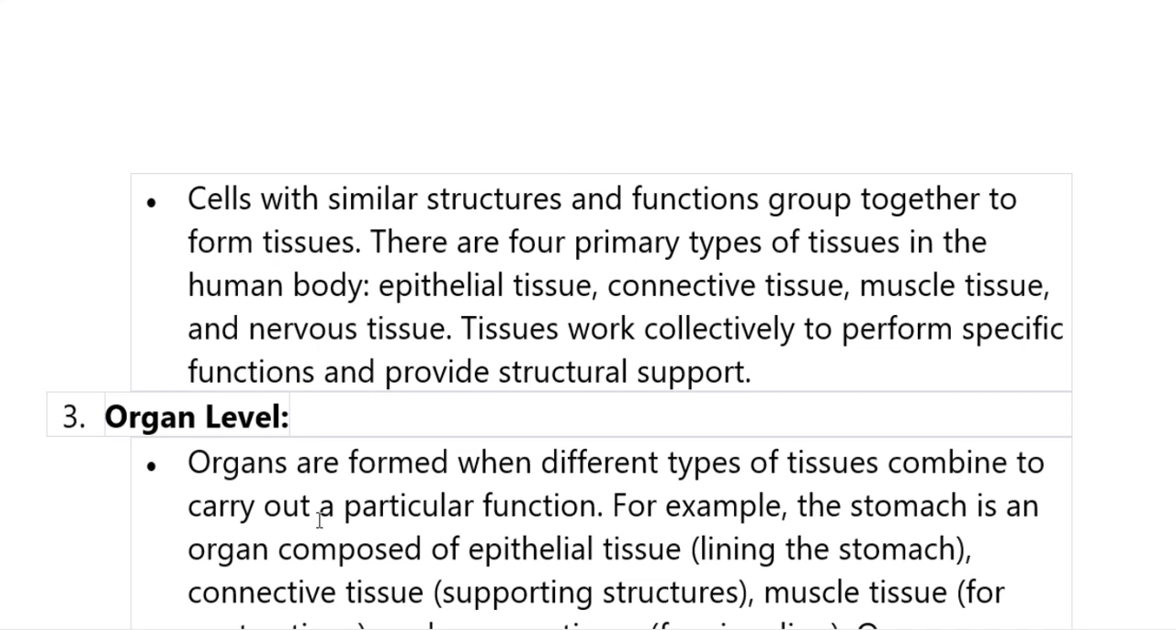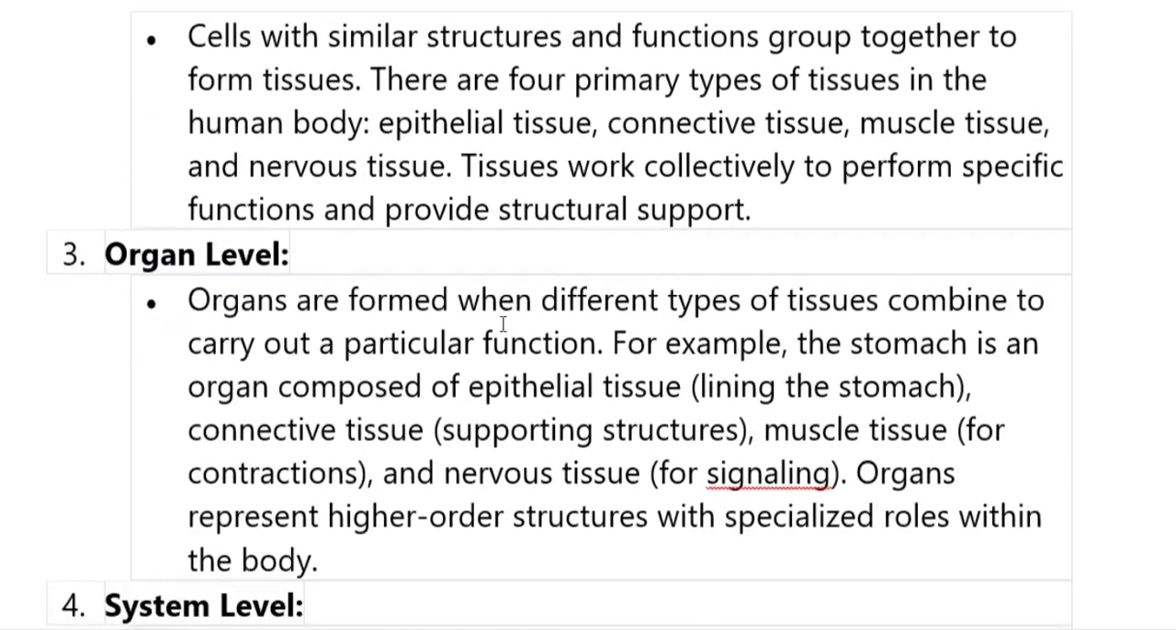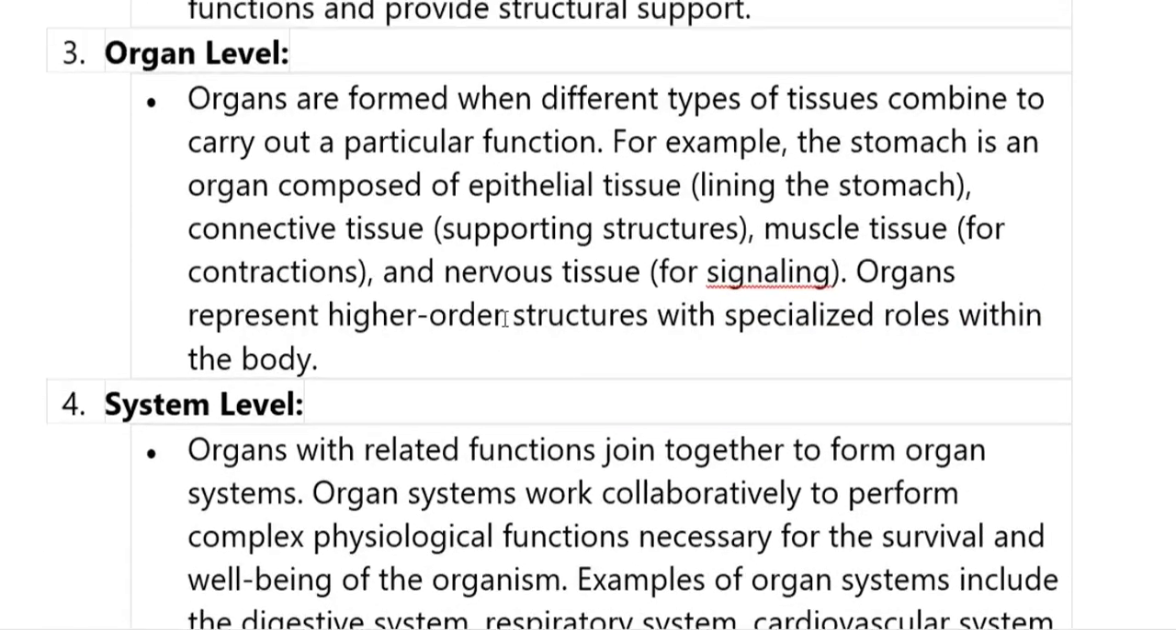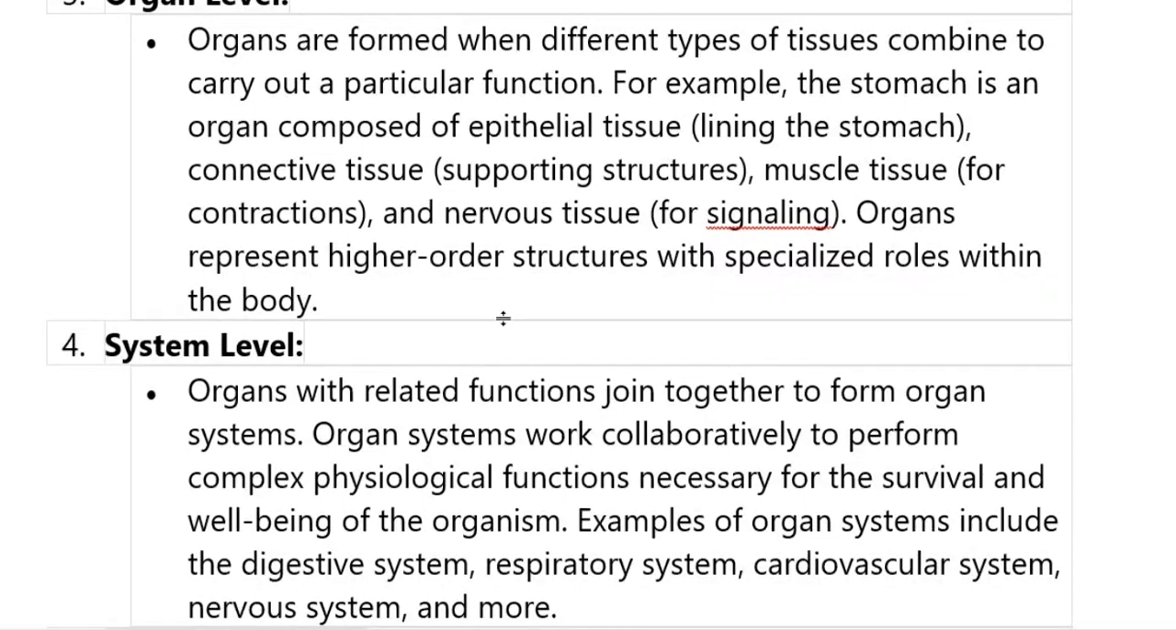Cells with similar structure and function group together to form tissue. There are four principal types of tissue in the human body: epithelial tissue, connective tissue, muscle tissue, and nervous tissue. These tissues provide function and support the organ systems.